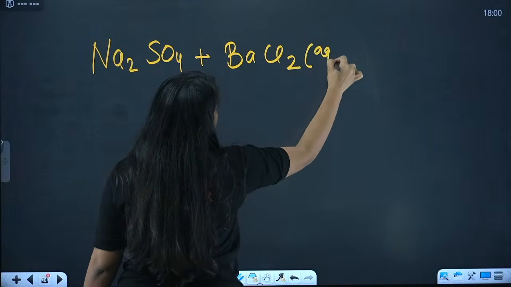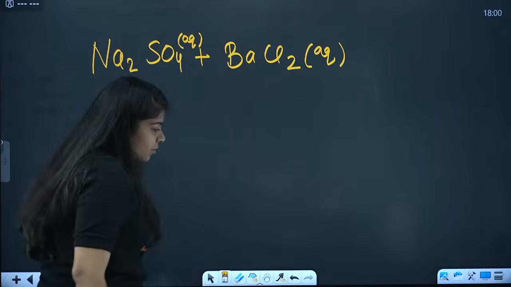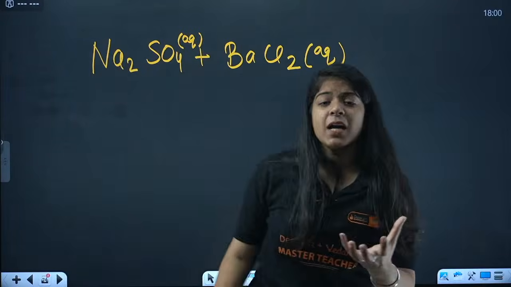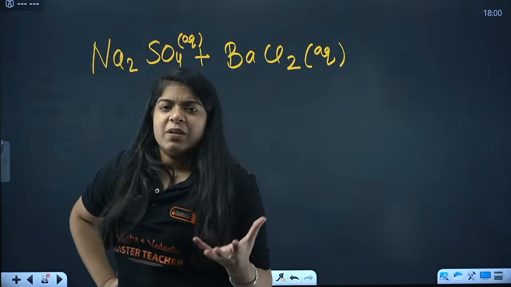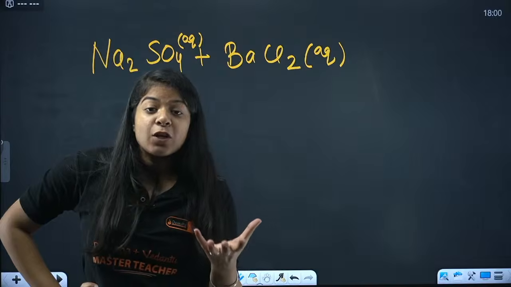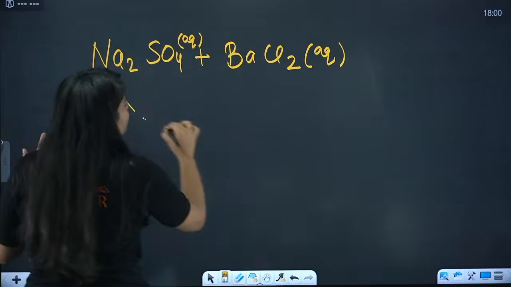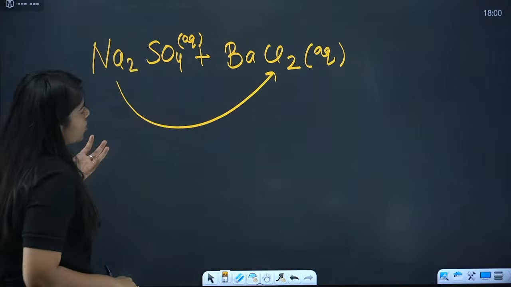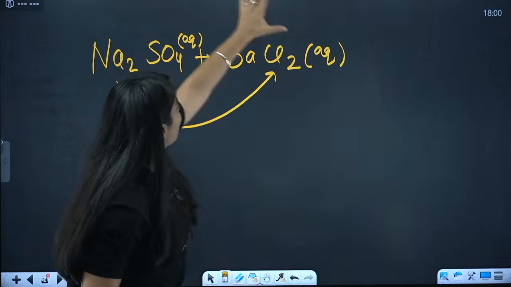Both of these are aqueous solutions. Okay. Now in a beaker, you have Na2SO4 and BaCl2. Now Na is like, I don't want to be with SO4 anymore. Yeah, I'll go with Cl. Cl seems more exciting. So it wants to bond with chlorine.